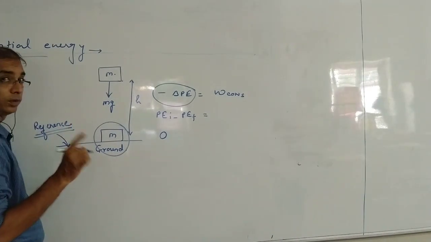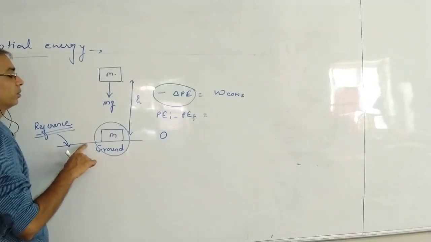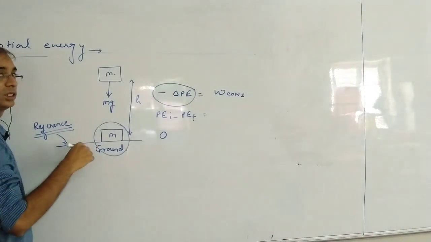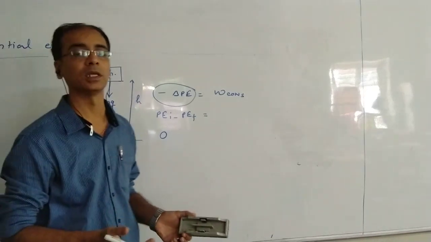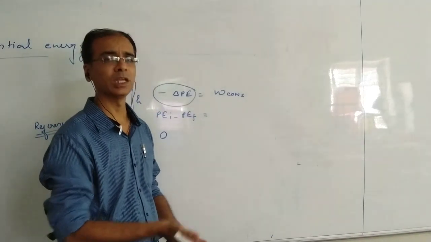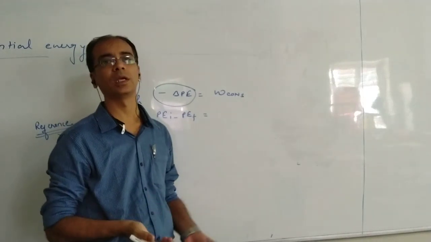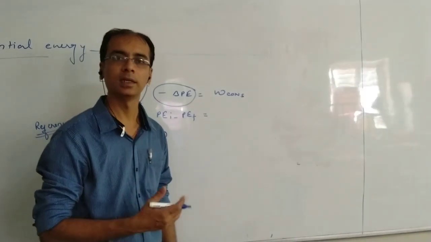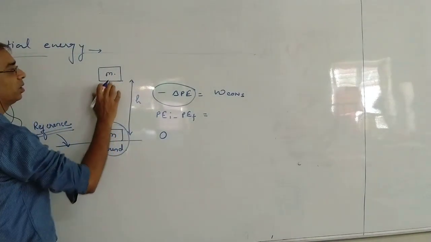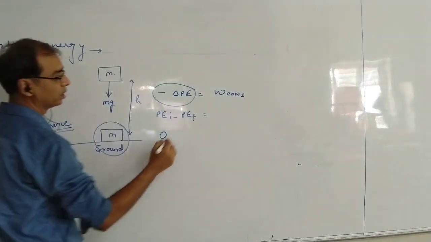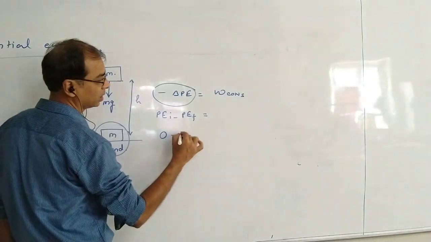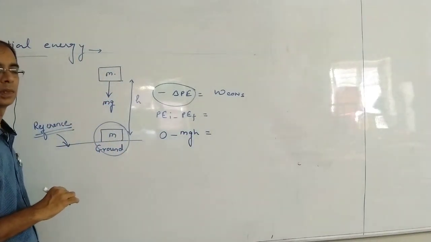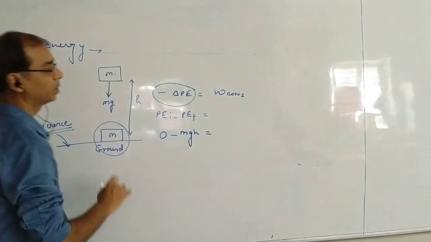When we talk about gravitational energy, we see what the height of the block from the reference is, or what the position of the mass from the reference is. It can be down also, it can be up also. If it is up, we take that potential energy as positive, and if it is below, we take it as negative. In this case, it is above by height h. So we write this, with the minus as it is over here, as minus mgh. That is the work done by the conservative force.